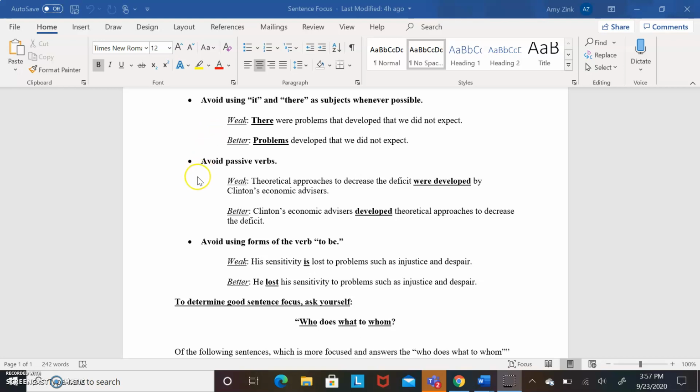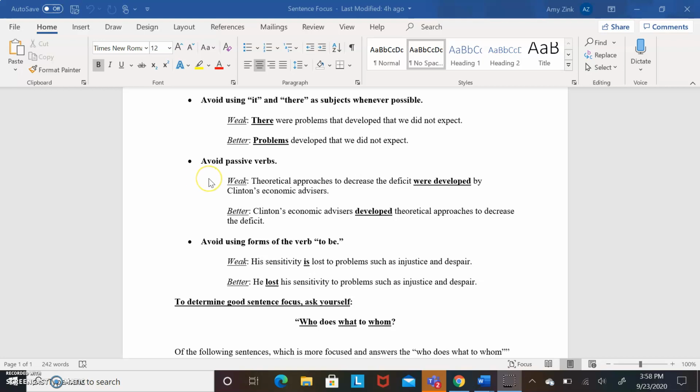We also want to generally avoid using passive verbs. Now, passive verbs are kind of tricky. Many times we get taught about passive verbs as if they're this awful thing that we should never do, and horrible writing is written in a passive way. And that's not true. In terms of clarity, active sentences, which is the opposite, are much clearer and easier to follow. But there are occasions when a passive sentence is appropriate.